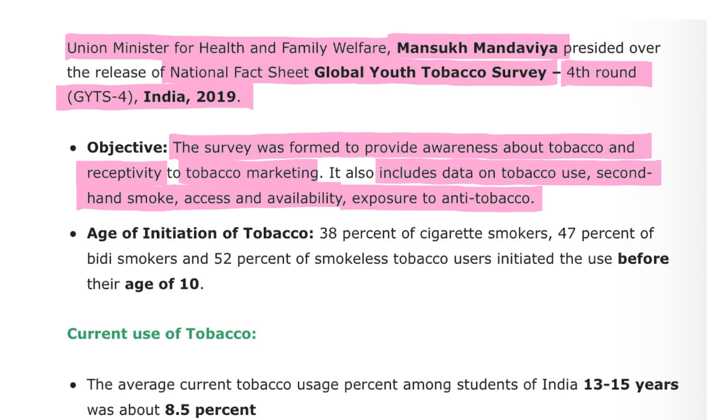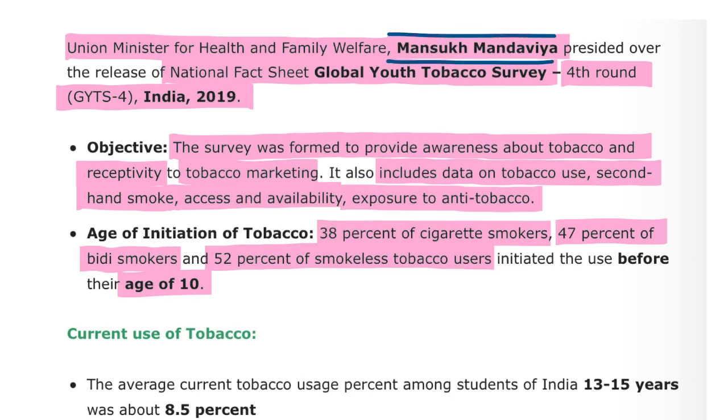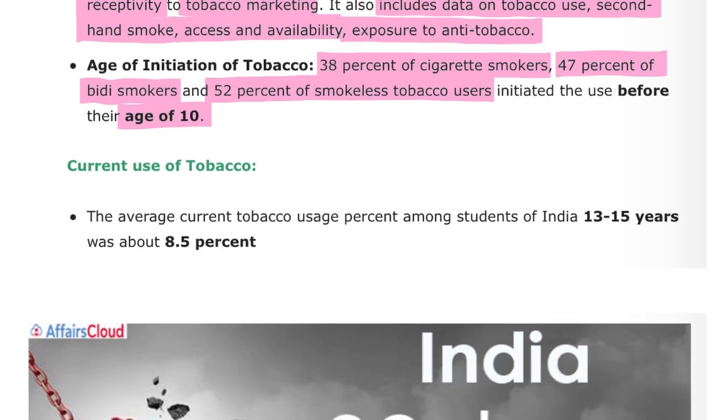If we talk about the age of initiation of tobacco, 38% of cigarette smokers, 47% of the bidi smokers and 52% of the smokeless tobacco users initiated the use before the age of 10. That is, before the age of 10, these were the percentages of people who started smoking, or you can say children started smoking. Alright, then important data to remember about this is that Mansukh Mandaviya sir presided over what? He presided over the 4th edition, or the 4th round, of the Global Youth Tobacco Survey.